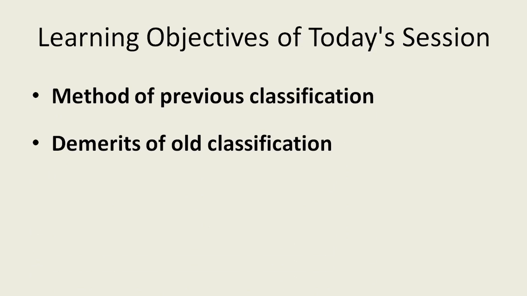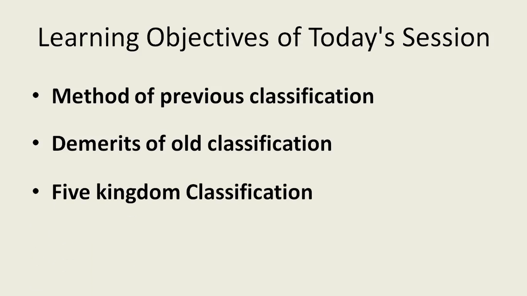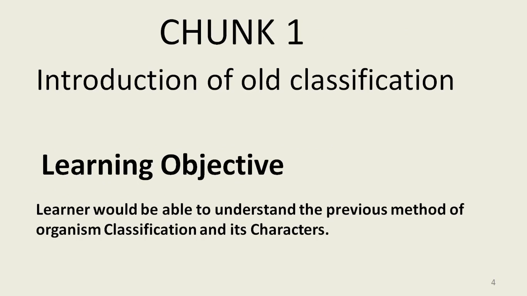What are the drawbacks or demerits of the old classification methods? And then we go to the Five Kingdom classification. We learn this system so that you understand the previous methods of classifying organisms and their characters.